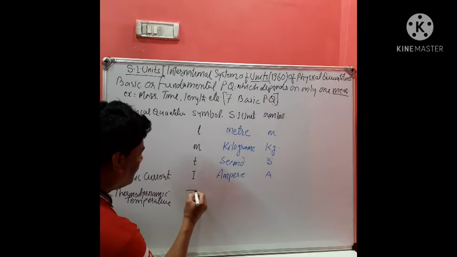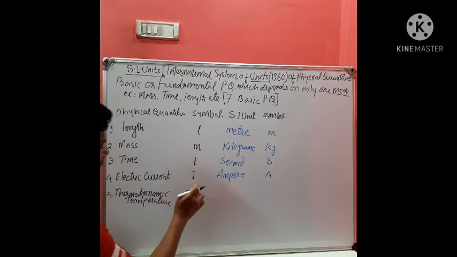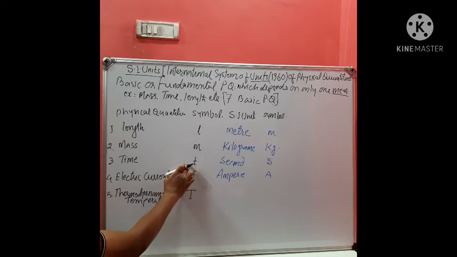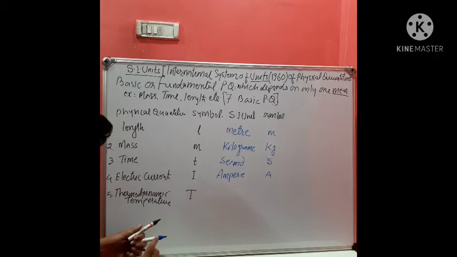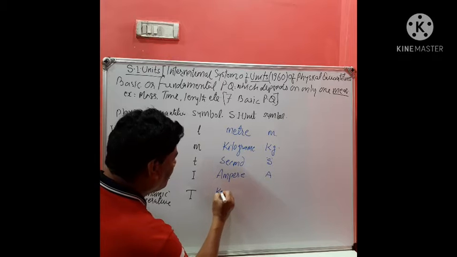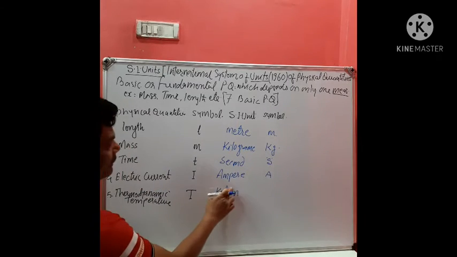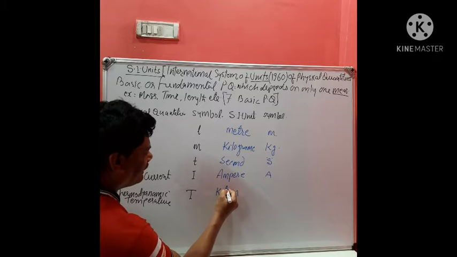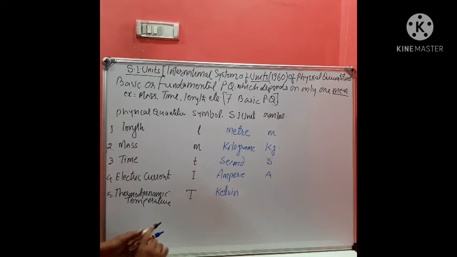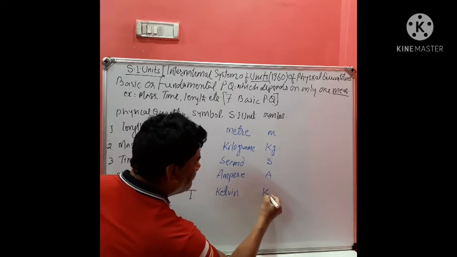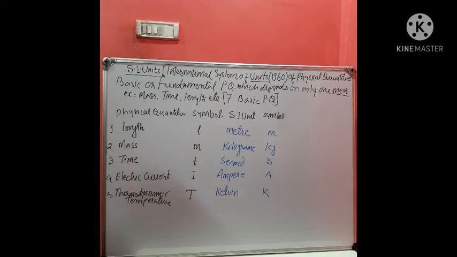Thermodynamic temperature, which is denoted by capital T. This is small t, and this is capital T. Its SI unit is kelvin, after the name of a scientist. Isn't it? And its symbol is very simple: K.